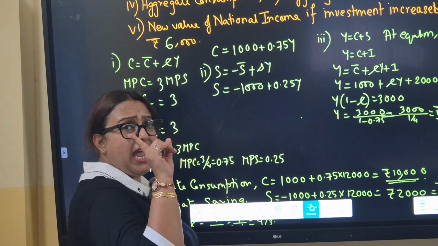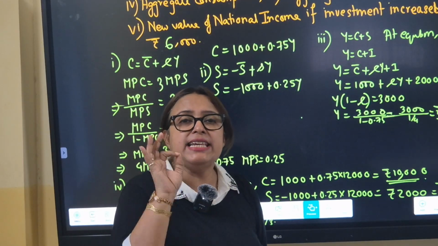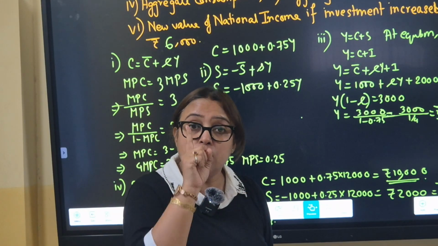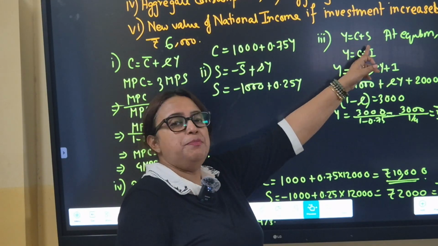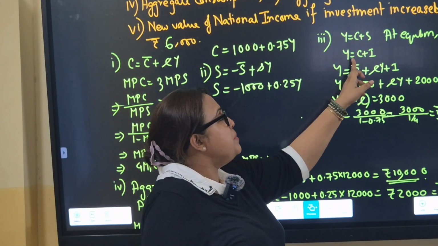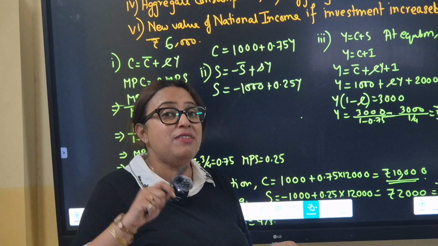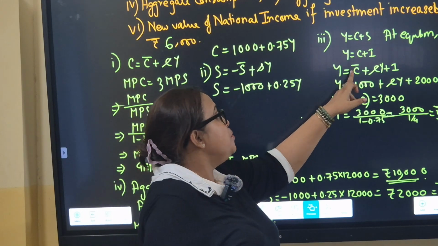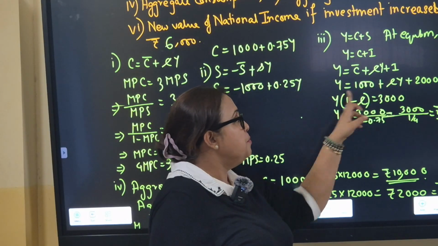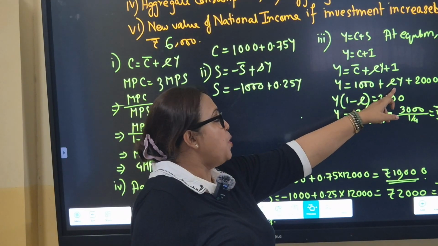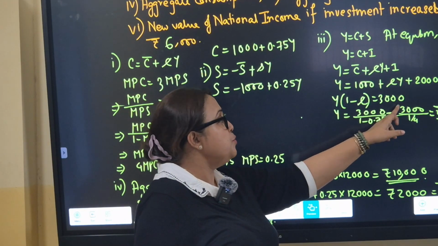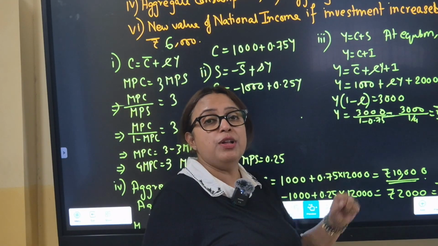Why? Equilibrium level of income. Anytime we are going to start the sum like this, always remember that Y is equal to C plus S. Income is either consumed or saved. At equilibrium, income is C plus I because saving is equal to investment. So Y is equal to C bar plus small cy plus I bar. Now just put the values, bring small cy to the left. So Y into 1 minus small c equals to 3000. And Y is equal to 12,000.